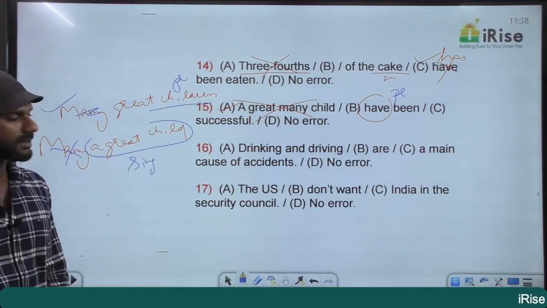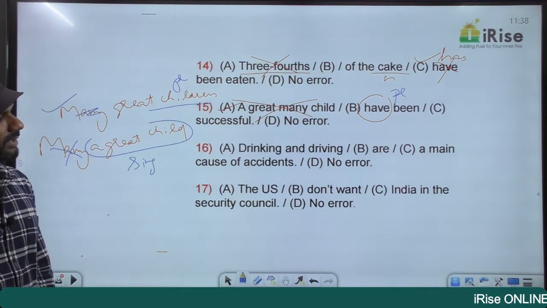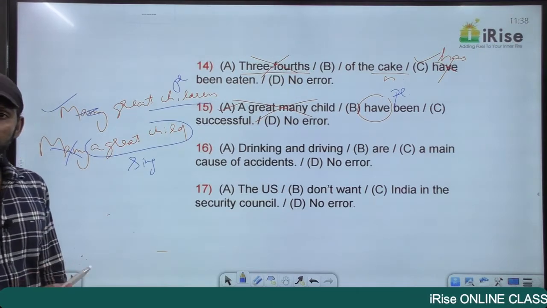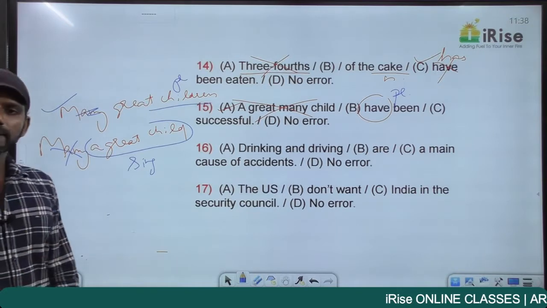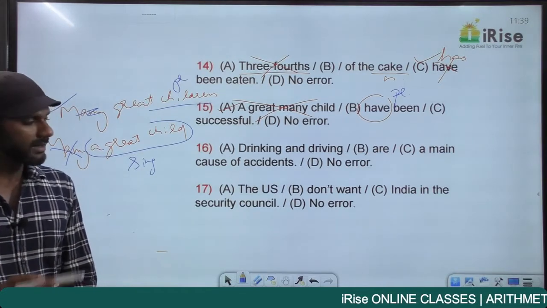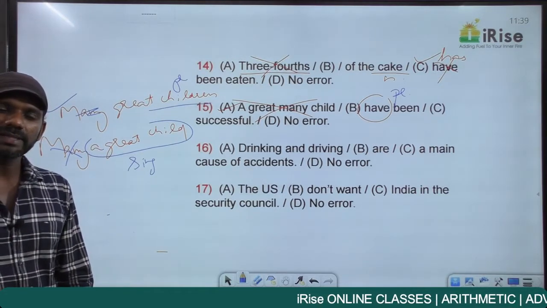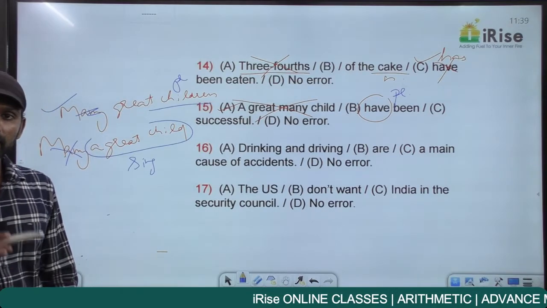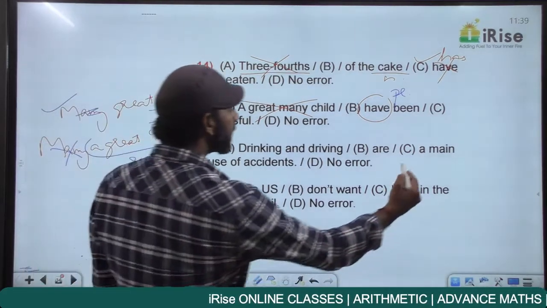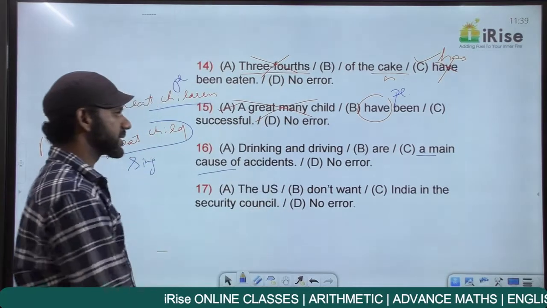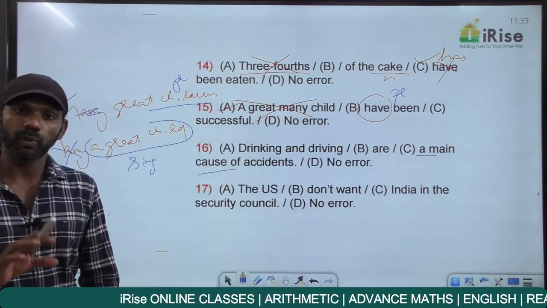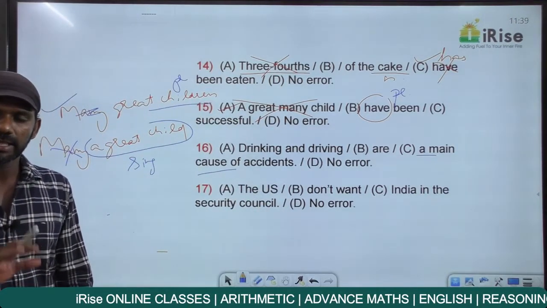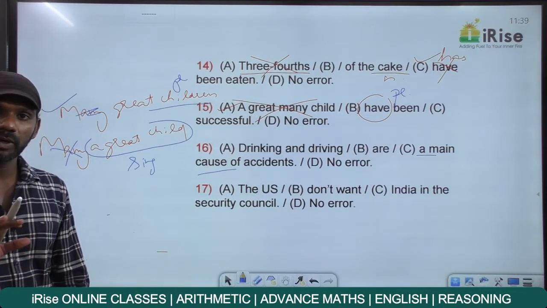Understand the meaning of it. Drinking and driving are a main cause of accidents. In this sentence, cause means reason. How many reasons are we talking about? Only one reason. It says a main cause of accidents. A main cause means one main cause of accidents. So in this statement, we are talking only about one reason.